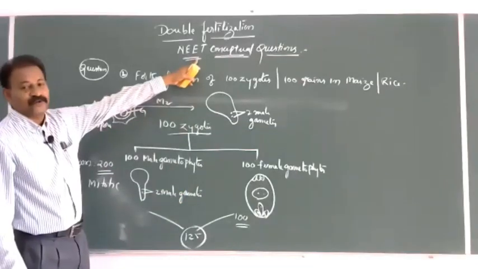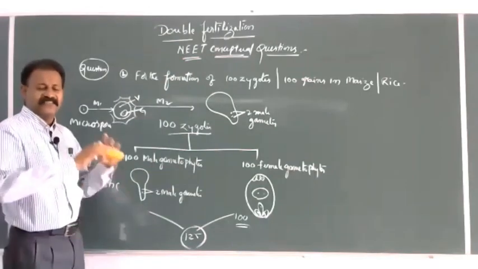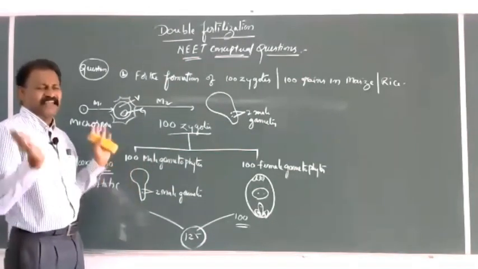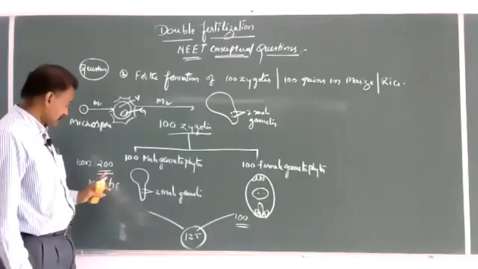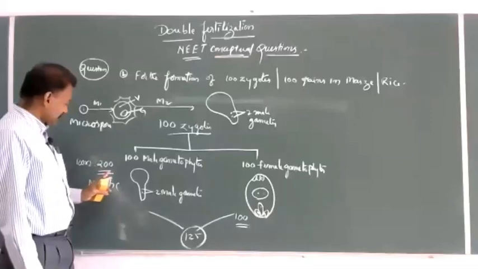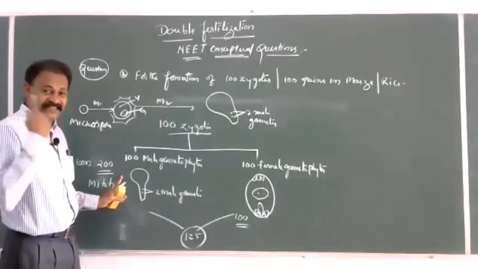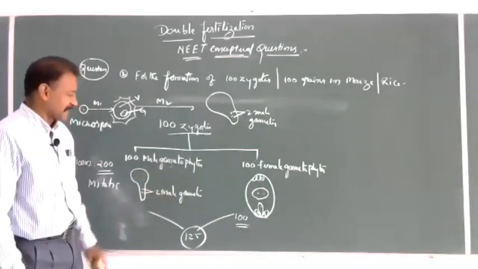Neat conceptual questions based upon the concept, numerical numbers, asking in various forms, numerous, n-dimensional varieties of questions you will get from different corners of the mindsets of the teachers. 200 mitotic divisions for 100 male gametophytes.